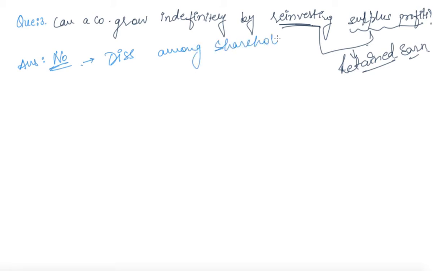And secondly, these sources are not huge enough that one can depend on them for growth purposes. So one cannot say that only by reinvesting surplus profit, or by sourcing finance from retained earnings only, one can grow indefinitely. Okay, now coming to the next question.